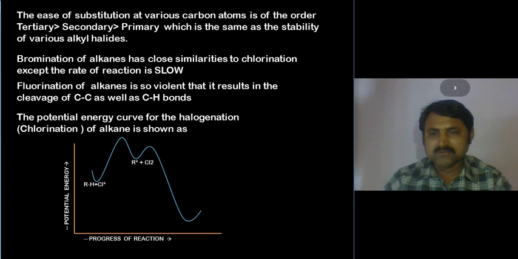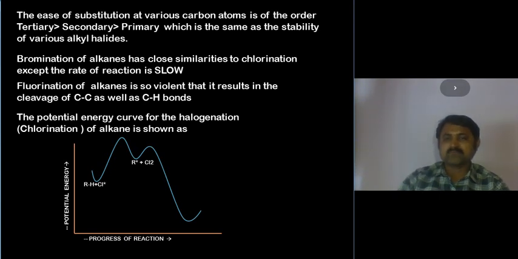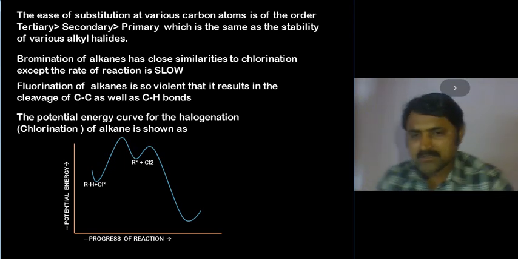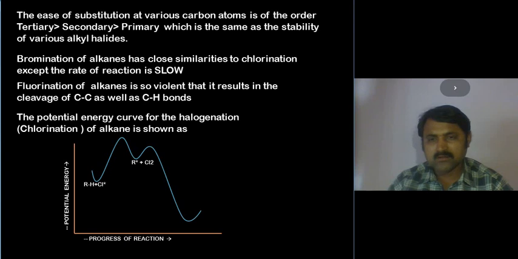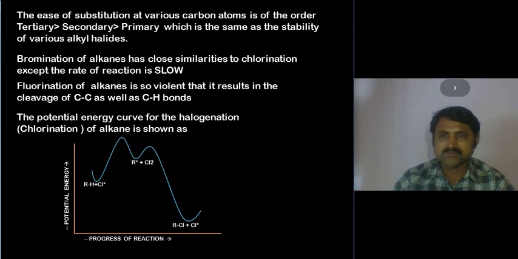Then it gives a higher energy first peak maximum, and after that an endothermic process in which an alkyl free radical is obtained, at the lower level shown here. Again the reaction goes in an exothermic manner and the second peak is obtained. Finally the haloalkane is obtained in this process.